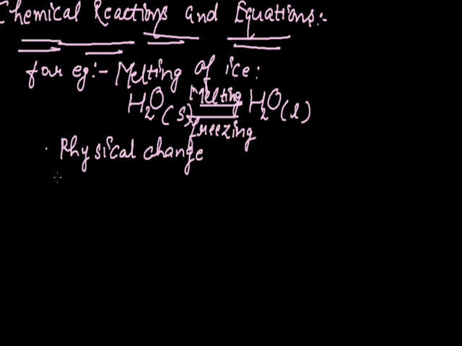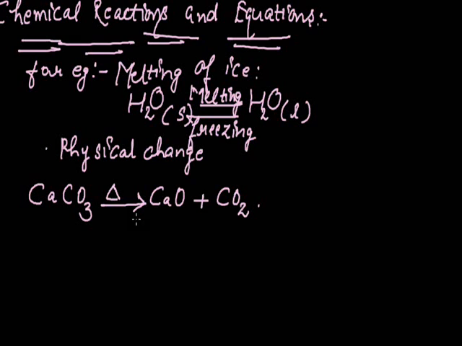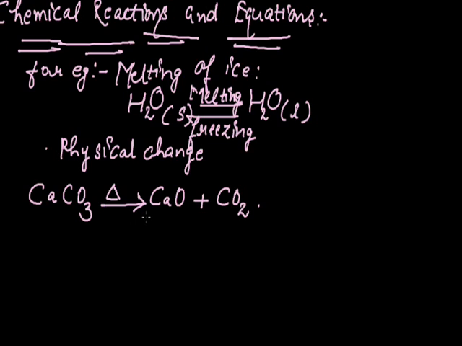Now let us consider another example, that is decomposition of calcium carbonate. The calcium carbonate on heating forms CaO plus CO2. As we are observing, this is an irreversible reaction. Often chemical changes are irreversible changes. They are permanent.